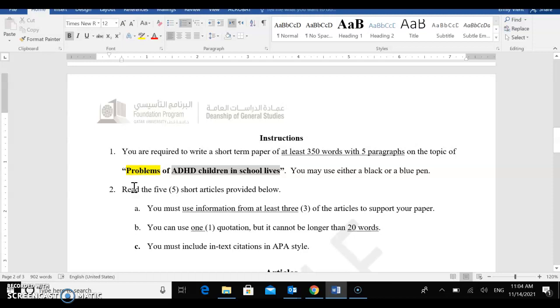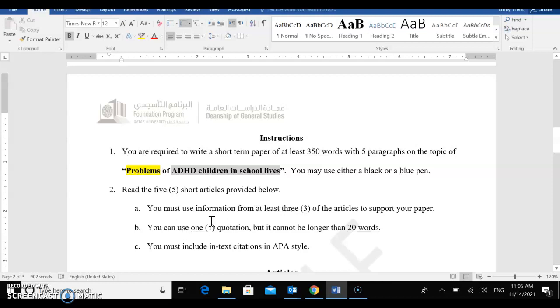Now, further instructions: read the 5 short articles provided below. So you have the text, you have the articles, you have the evidence. It's your job to read those 5 short articles and choose the evidence that you want to use in your body paragraphs to support what you're trying to say in your thesis statement. You must use information from at least 3 of the articles to support your paper. So think about, you have 3 body paragraphs, so each body paragraph should have 1 piece of evidence.